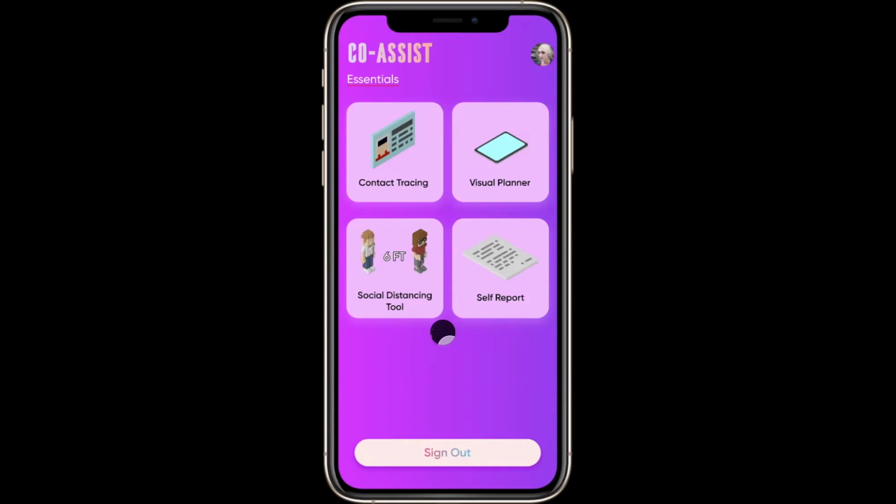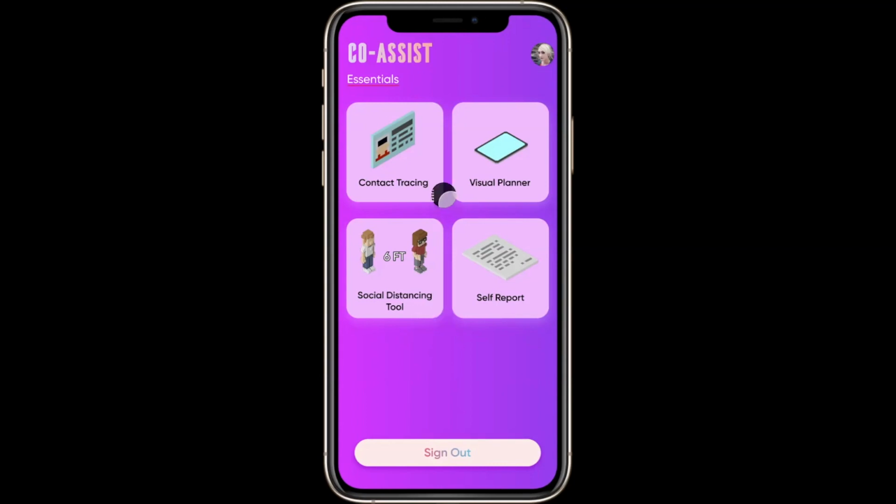Coming to the visual planner, we'll be showing the demo of all the things now. Visual planner is a tool which helps us know how many people we can fit in a room so that everyone is 6 feet apart, and how we can fit the maximum number of people in a place. This will help us organize how many people we can let inside a room and how they can be seated so that the maximum number of people can be inside. So I'll be showing the demo to you now.